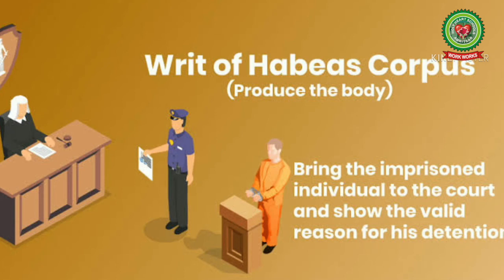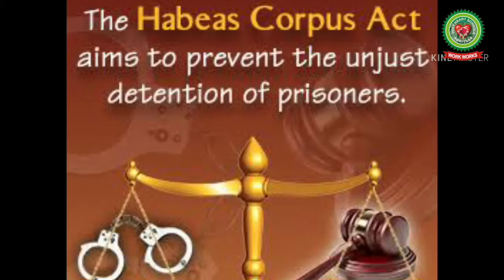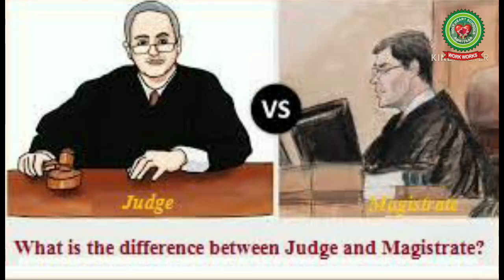Such a writ can be issued in such cases: number 1, when the person is arrested without any violation of a law; number 2, when the person is detained and not produced before the magistrate within 24 hours; number 3, when a person is arrested under a law which is unconstitutional. A magistrate is a civil officer who administers the law. There is a difference between judges and the magistrates. Judges generally hear larger, more complex cases, while magistrates hear smaller matters like petty crimes and traffic offences, etc.